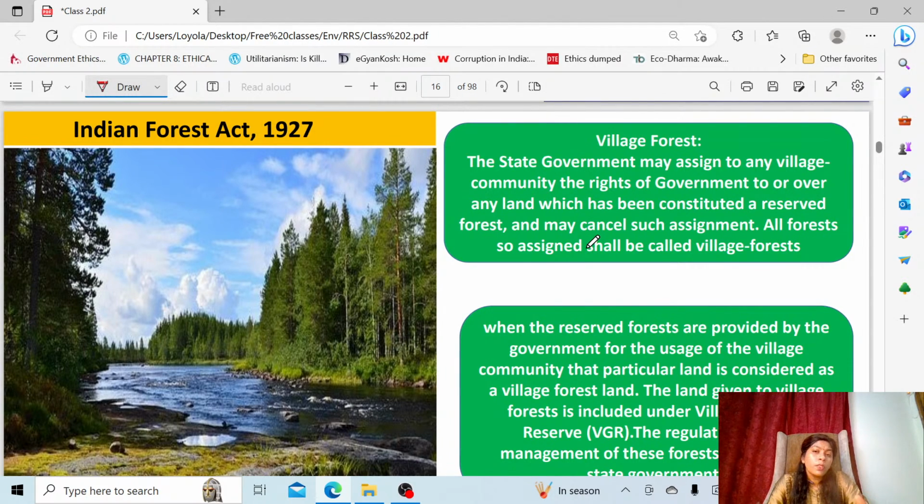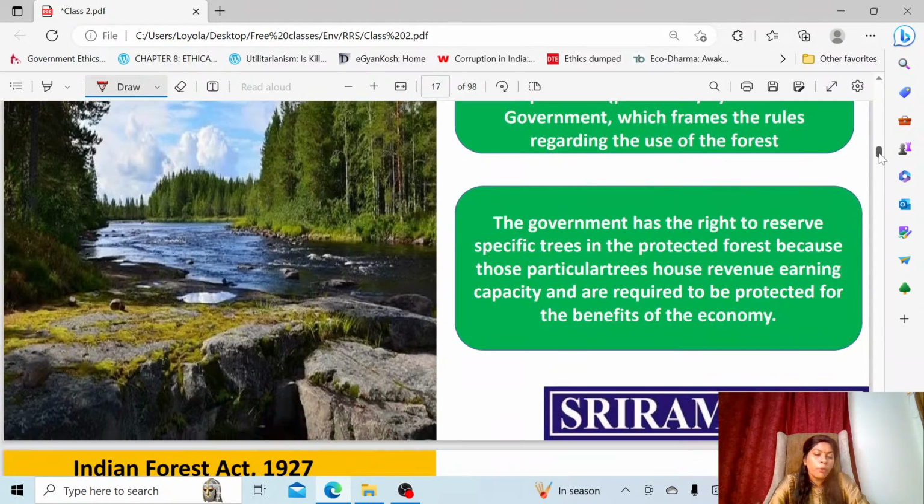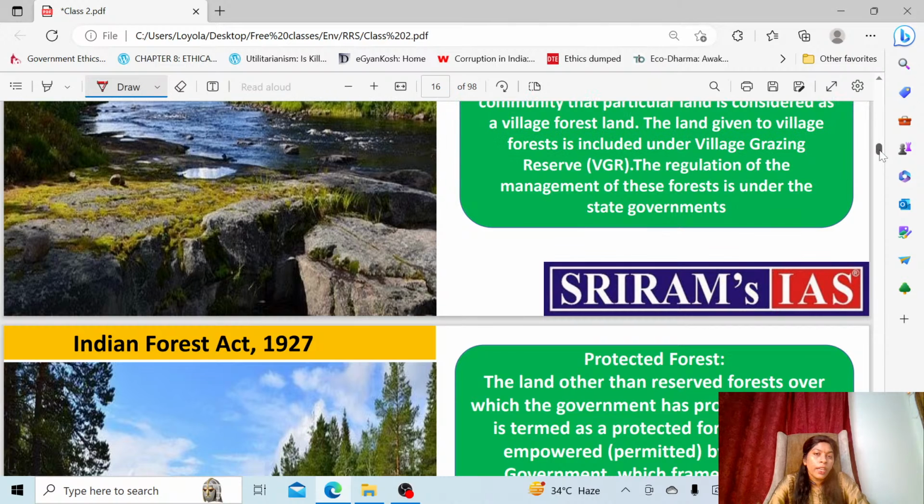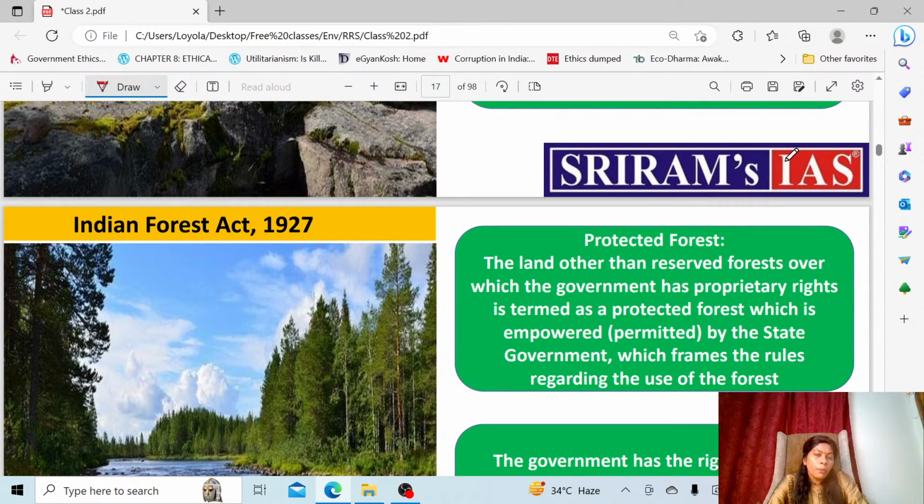So then comes the last kind of forest. Village grazing reserve is called VGR. Its name, it will be allotted or assigned to the village community for their own usage. So the last one, protected forest. So what is meant by protected forest? The land which is other than the reserved forest.